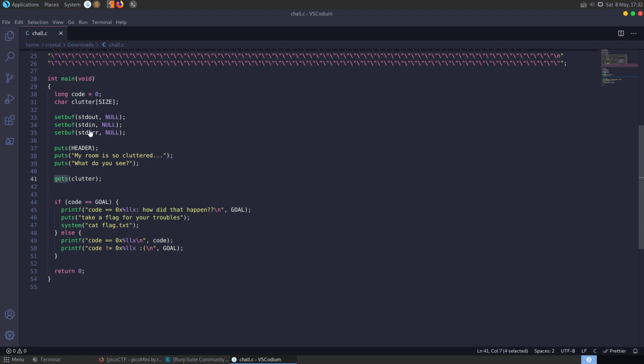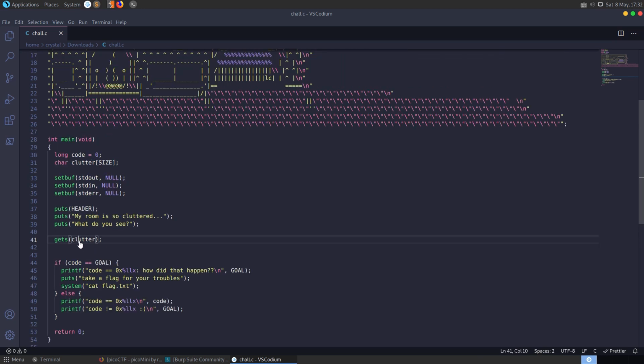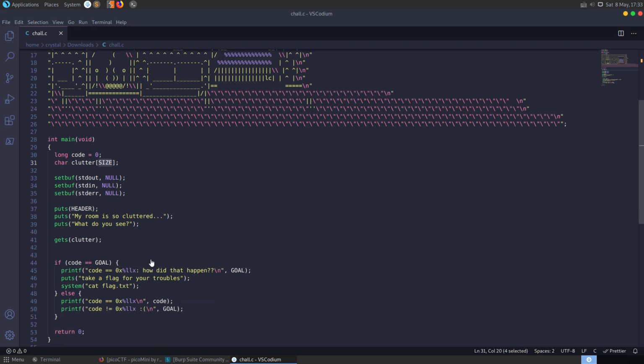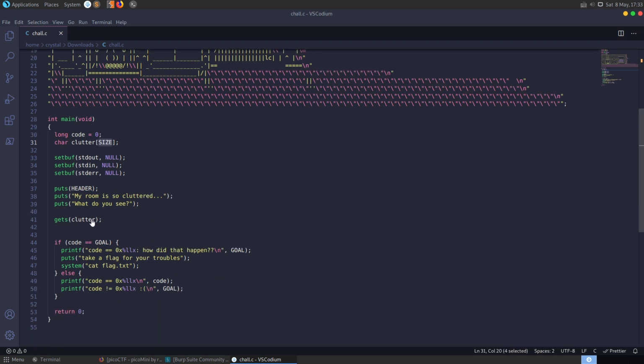It's calling gets on clutter, which is 256 bytes, but it's not specifying how many bytes to read in, so it's allowing the attacker to enter as many bytes as they want here to overflow this buffer. So they should have used fgets and set the size that they're reading in to be the same size as the clutter buffer. So we've got a buffer overflow spotted straight away.